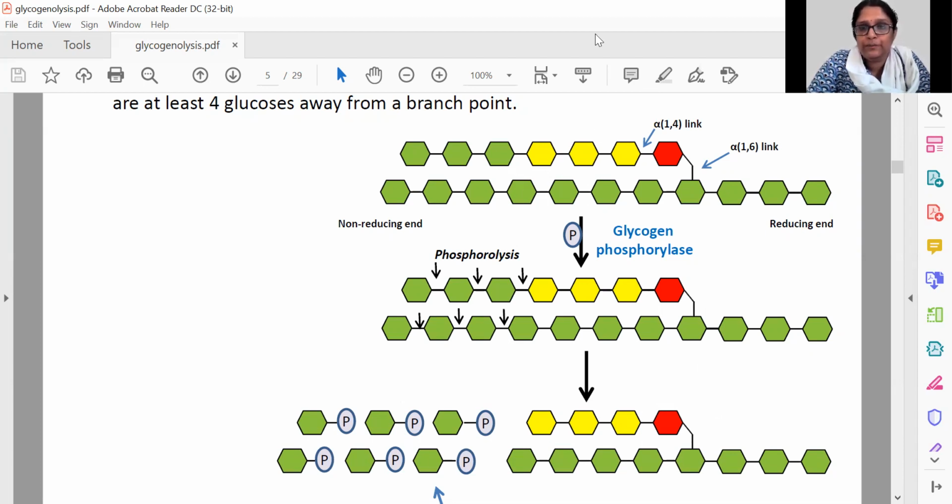Now, if we were to look into the regulation of glycogenolysis, what exactly happens? Glycogenolysis is controlled by multiple mechanisms, and the focus of this control is the enzyme glycogen phosphorylase, because that is the first step.